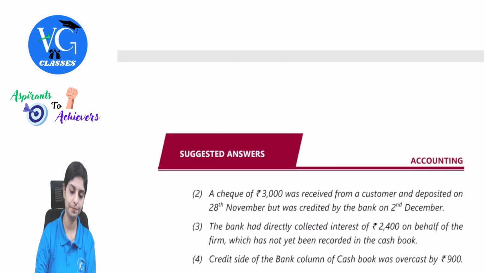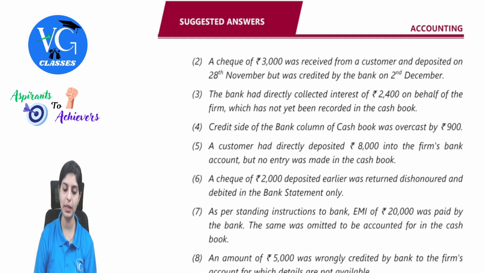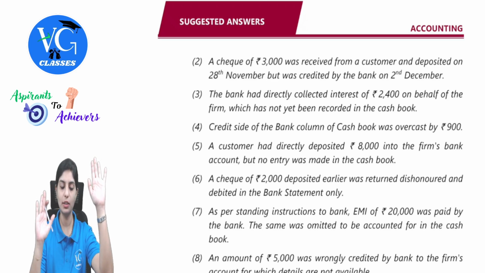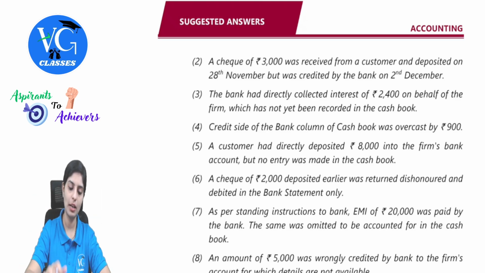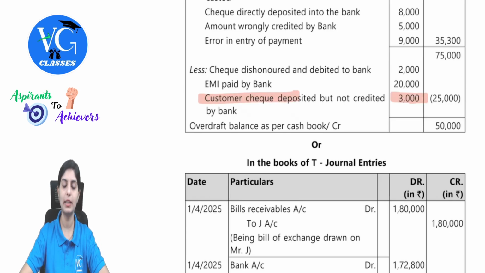Next. A check of 3,000 was received from a customer and deposited on 28th November but was credited by the bank on 2nd December. We are doing this as on 30th November. So the check received would have increased your cash book. There is no entry in the passbook. Because it was credited on 2nd December, if we have to bring the same book to the same level, we need to add. But I have to reverse the effect, so I will reduce. Minus 3,000. But not credited by the bank.